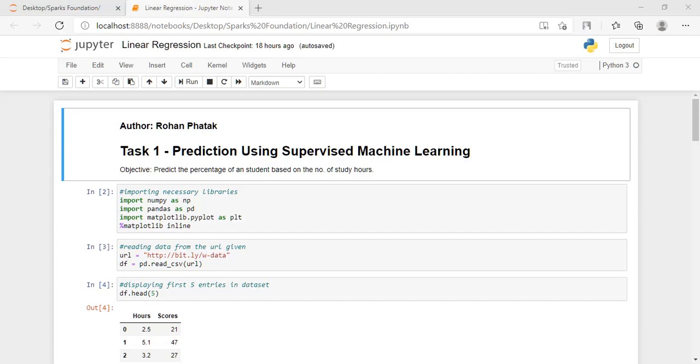Today I am going to show you the first task under the Data Science and Business Analytics internship of Sparks Foundation, which is prediction using supervised machine learning algorithm. The objective of this task is to predict the percentage of a student based on the number of hours he studies.